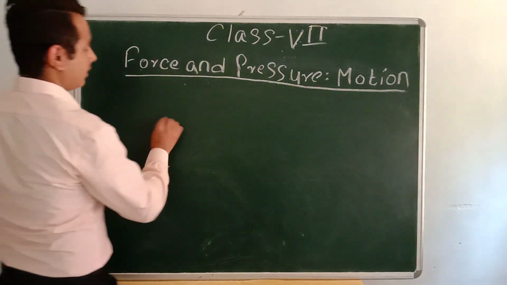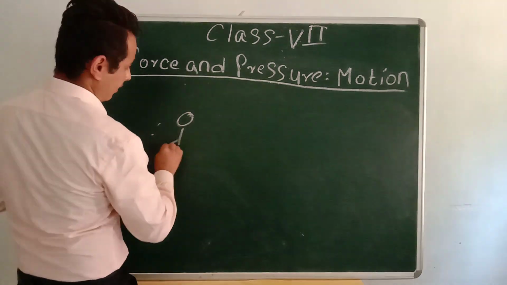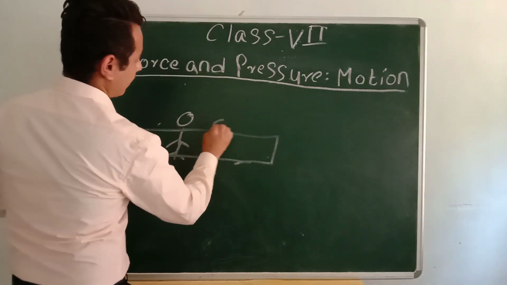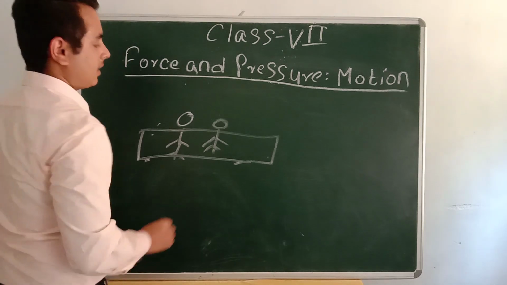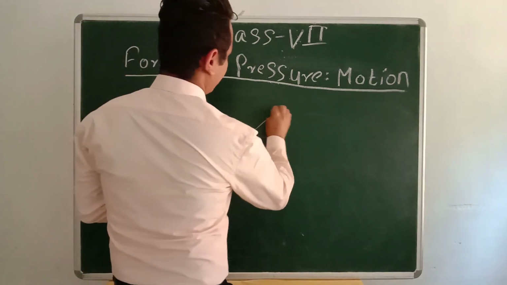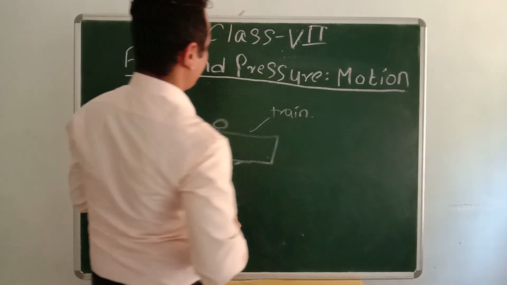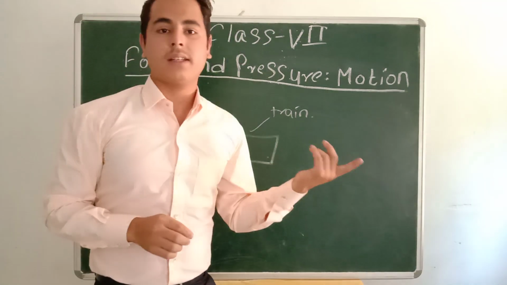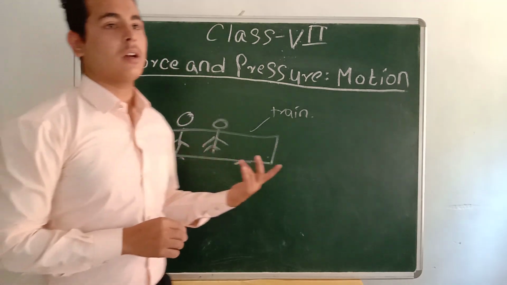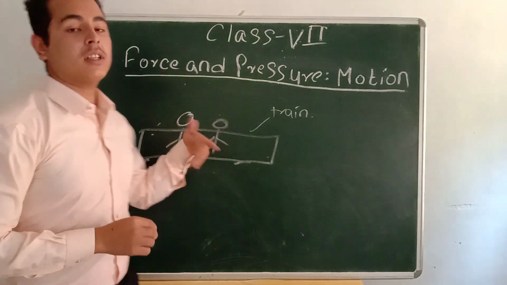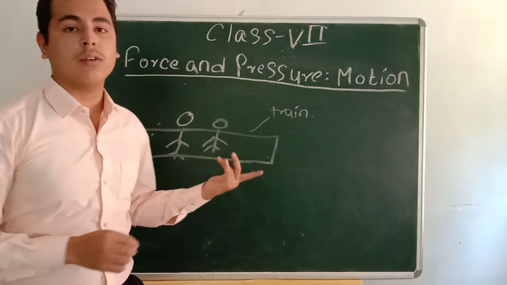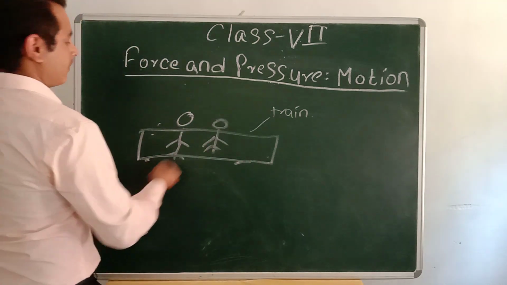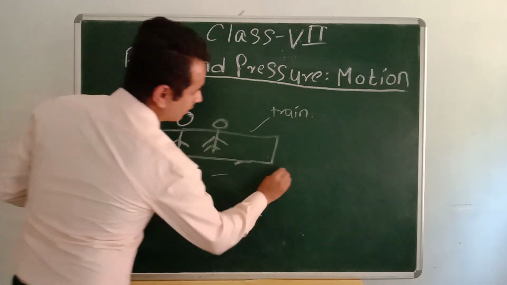Now let me give an example. Suppose you are going in a train. You are inside a train and one passenger is sitting beside you. This is the train. You are traveling in a train and another co-passenger is sitting beside you. What happens now? You are at rest with respect to that man or woman, whoever is sitting beside you. Now at the same time, the third person is, suppose, on the platform.